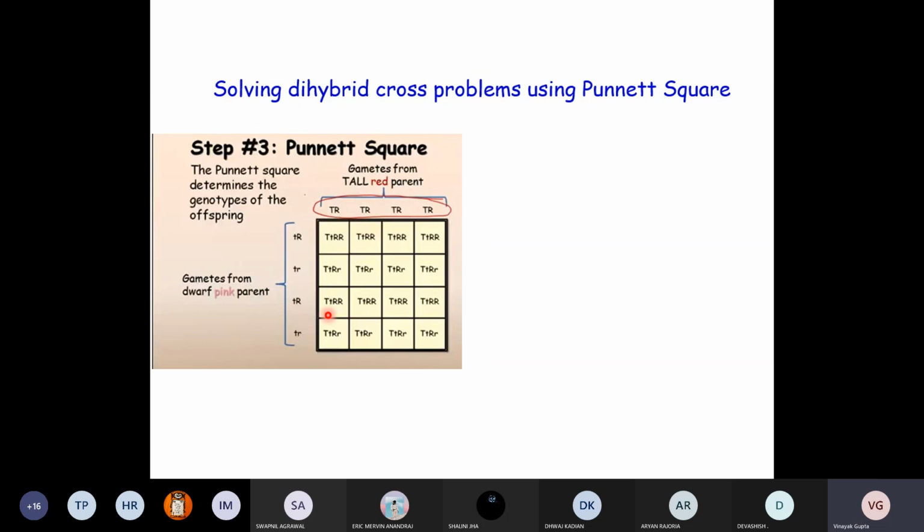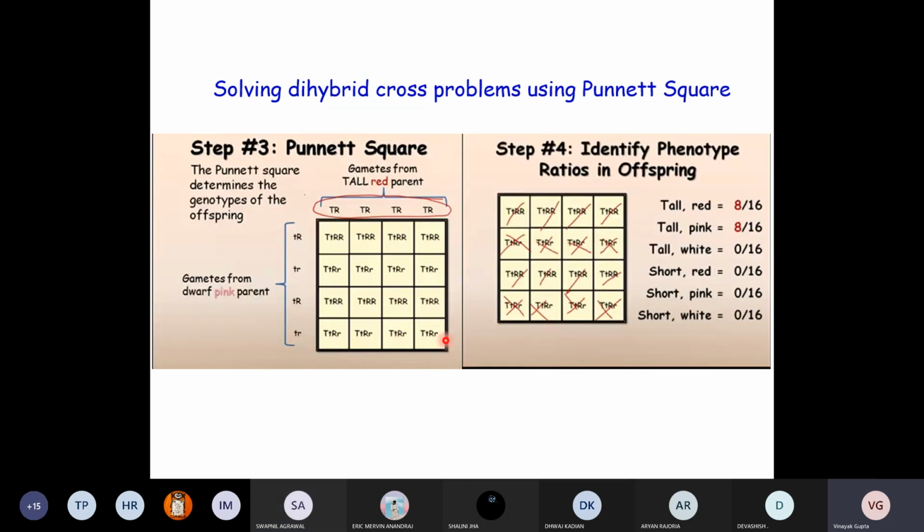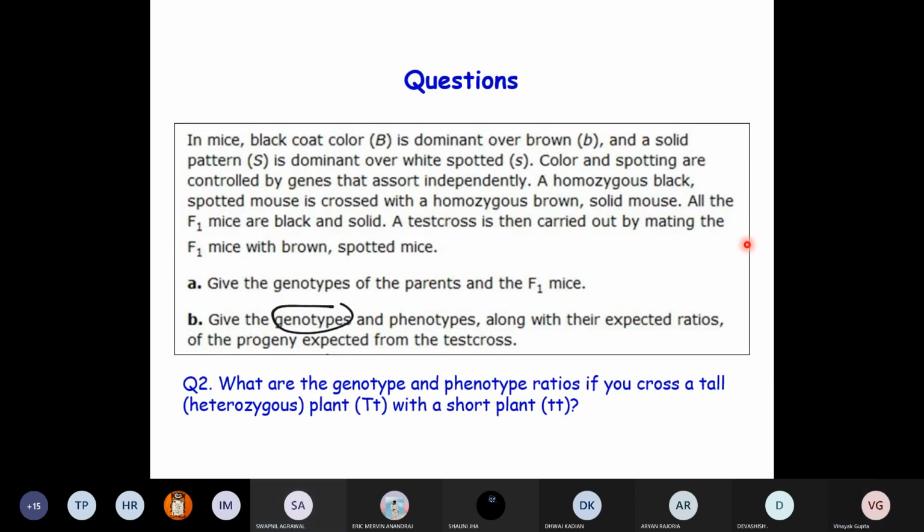Okay, let's consider the third one. What should be the phenotype here? Tall and red again. Here, tall and pink. Okay, so this is going to be the answer. We have tall and red 8/16, tall and pink 8/16. That is the phenotypic ratio, basically 1:1. You have 8 plants which are tall red, 8 plants which are tall and pink. Any doubt here in this problem? No, sir. Okay, now you should try this question.